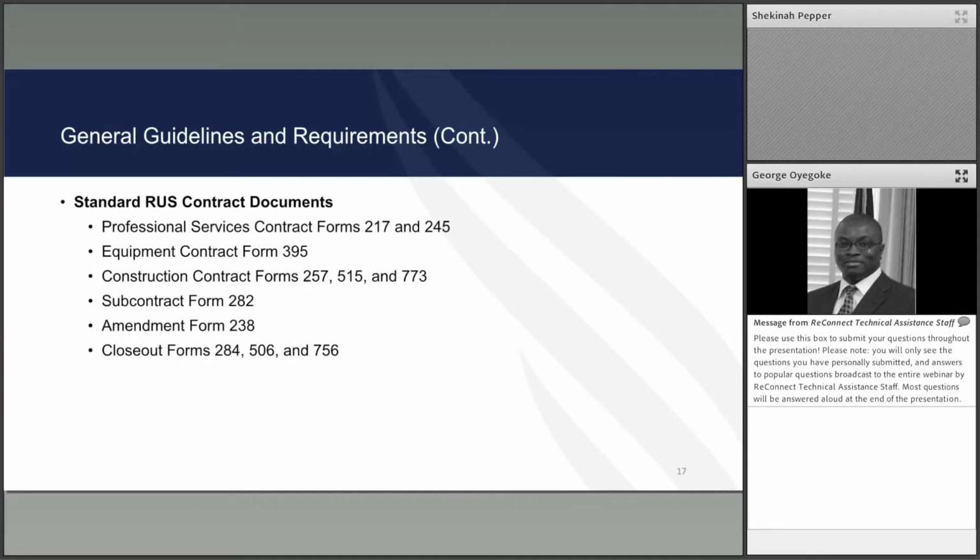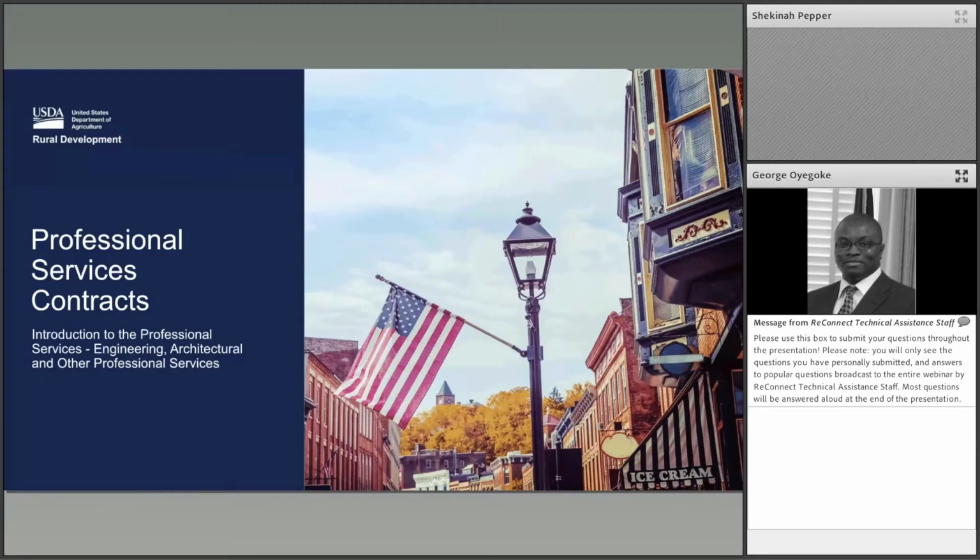For closeouts, we have a number of forms. You have the 287, the 506, which is the closeout form for engineering, and the 756, which is used to close out all equipment and outside plant projects. With that, we will go into professional services. And on here, we will talk about engineering, architectural, and other professional services that may be required for each Reconnect project.